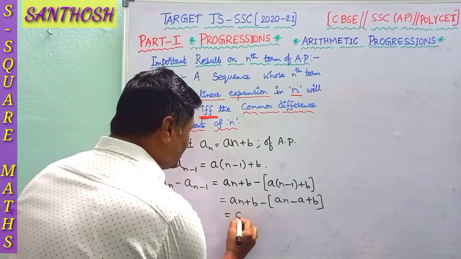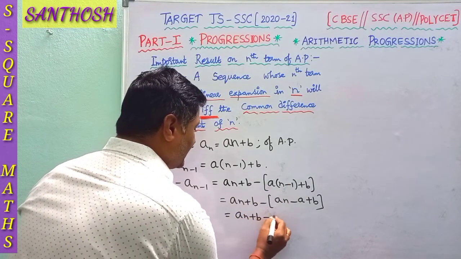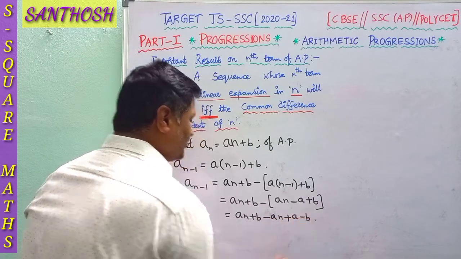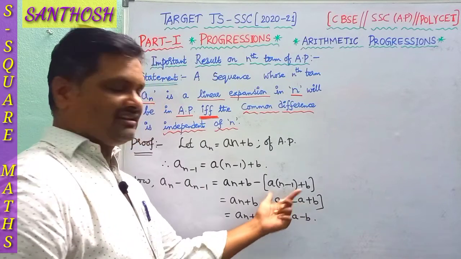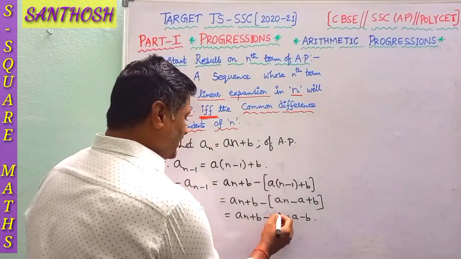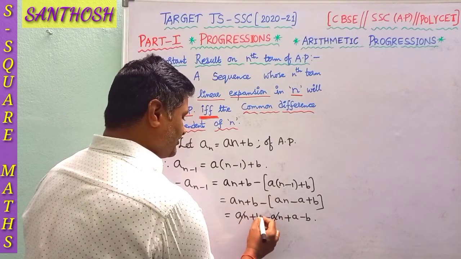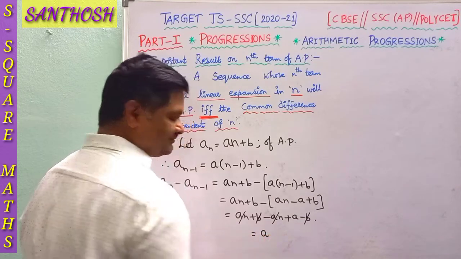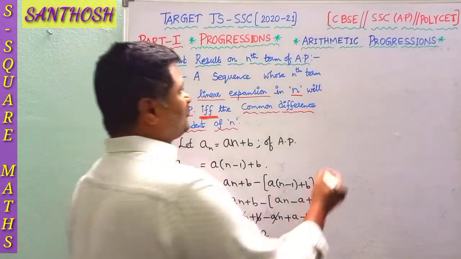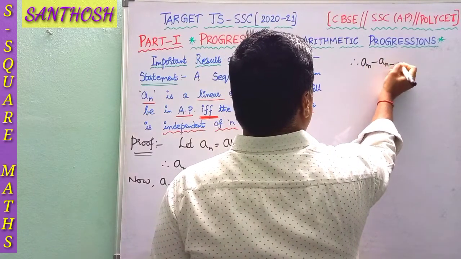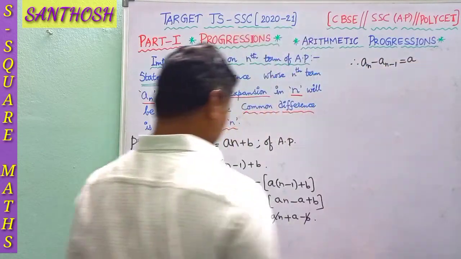So now an plus b minus an plus a minus b, because before the bracket you have minus, the signs will change according to the BODMAS rule. Now minus an and plus an cancel, plus b and minus b cancel, and what remains is a. Therefore an minus a(n minus 1) is equal to a.